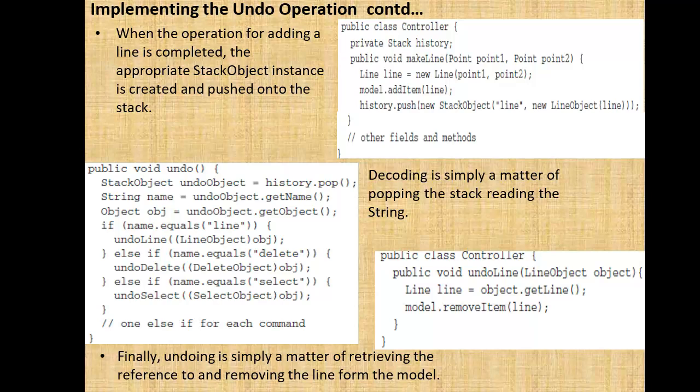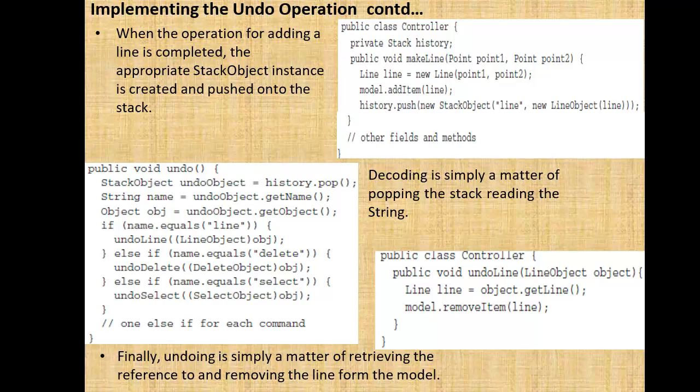The same snippet is provided here. Make line using the parameters that you pass, then add the line and push it onto the stack. Then undoing is simply a matter of popping the stack and reading the string.